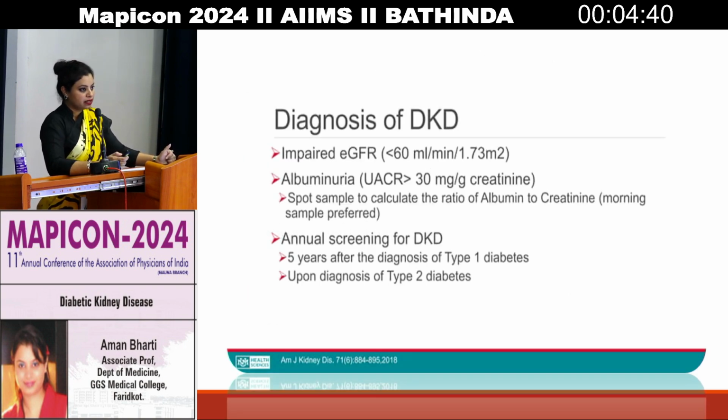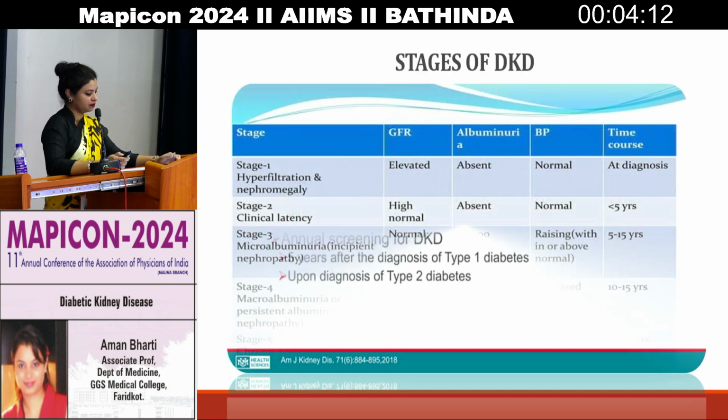So I had already discussed how you will diagnose them: when there is impaired estimated GFR less than 60, or albuminuria, that is UACR more than 30 milligram per gram creatinine, and it is always a spot sample to calculate the ratio of albumin to creatinine. A morning sample is preferable, and annual screening is very important in diabetic kidney disease, that is 5 years after the diagnosis in type 1 diabetes and upon diagnosis in case of type 2, and then yearly afterwards.